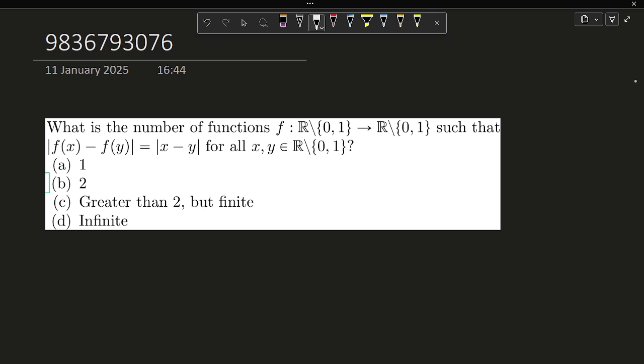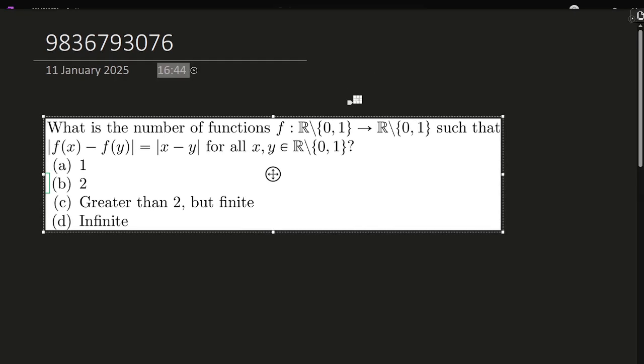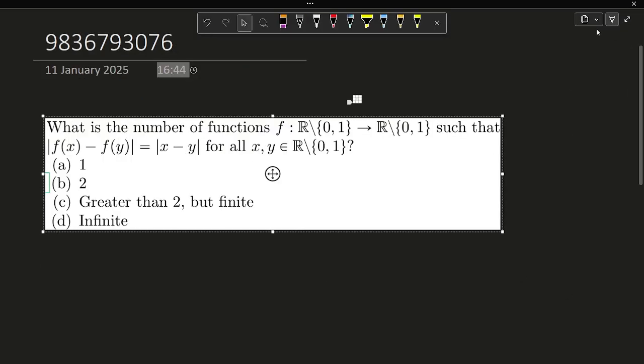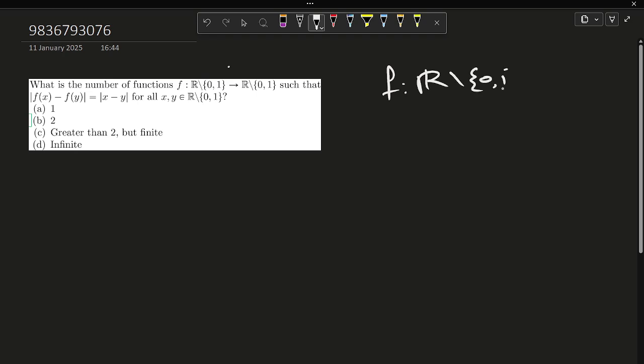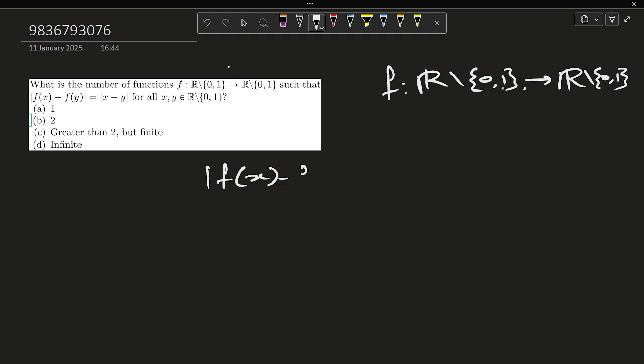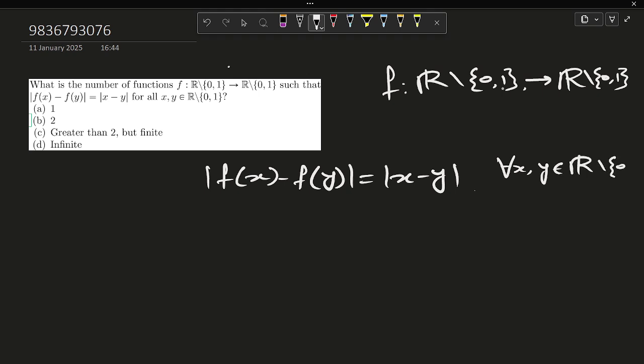The question asks: what is the number of functions f from R minus {0, 1} to R minus {0, 1} such that mod of f(x) minus f(y) equals mod of x minus y for all x, y belonging to R minus {0, 1}?